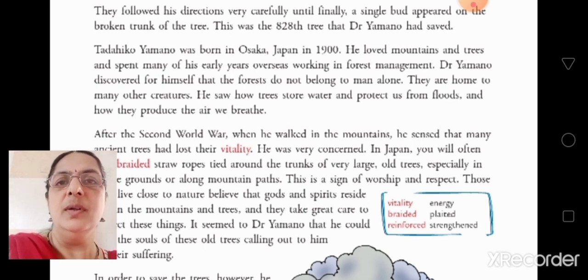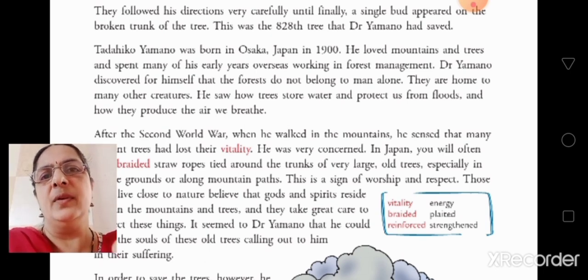I told you how other creatures like birds, insects, and animals also dwell in the trees. I told you how trees prevent floods, and they produce air. So we have to respect the trees.